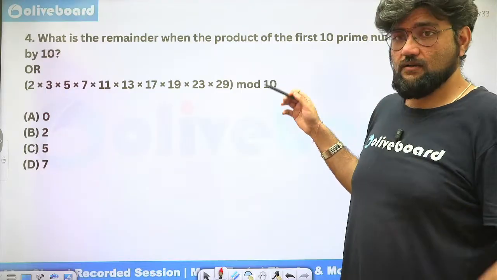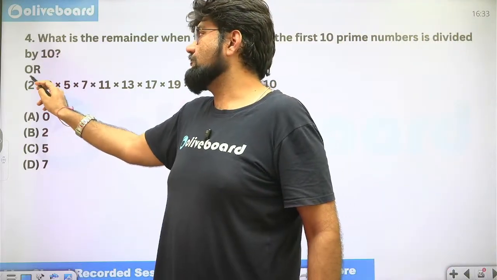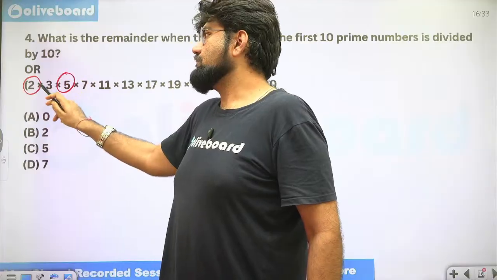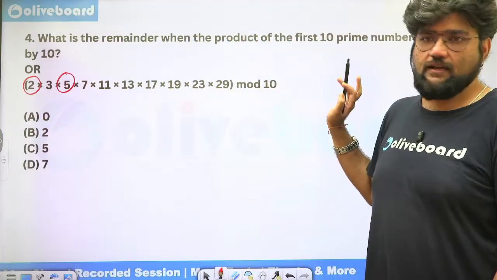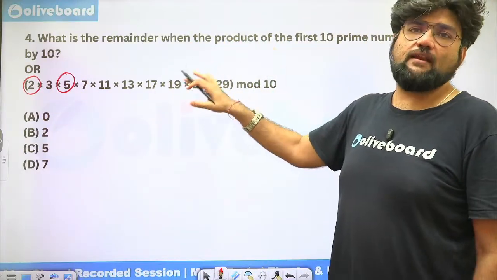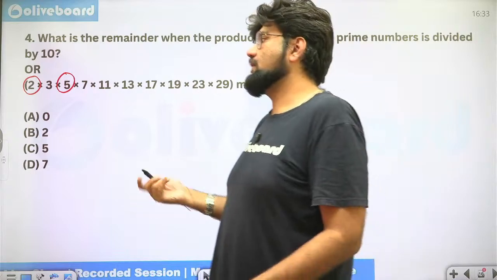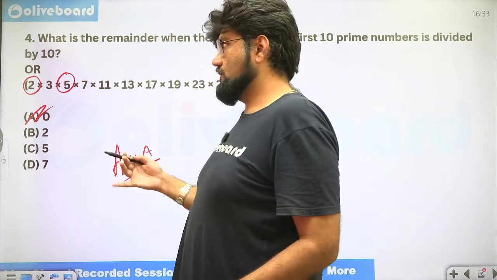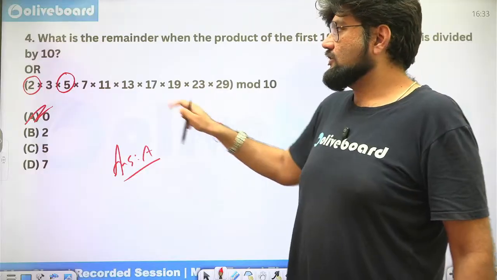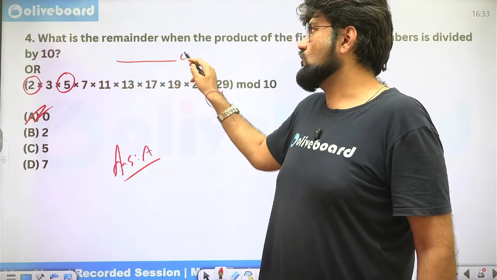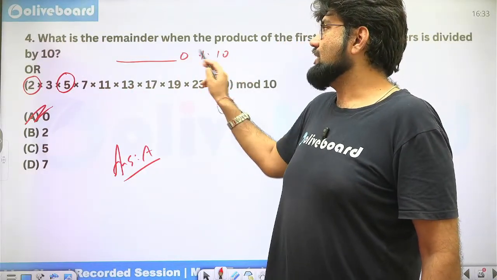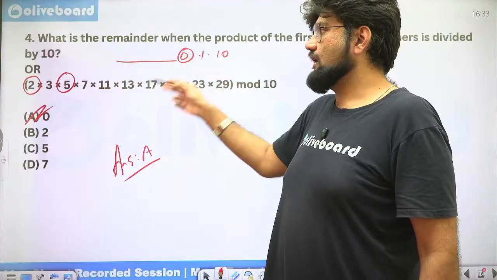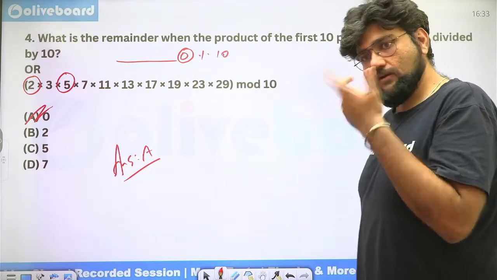What is the remainder? See, in this whole thing, we have 2 and 5. That means for sure this is a multiple of 10. So any multiple of 10 when divided by 10, the remainder is going to be what? 0. Or if you multiply the whole thing, because of 2 and 5, this is going to end in 0. By mod 10, what is the remainder here? 0 only, the last digit.